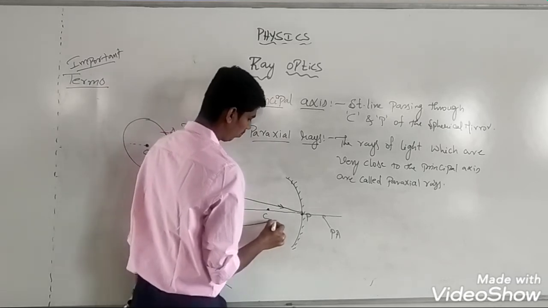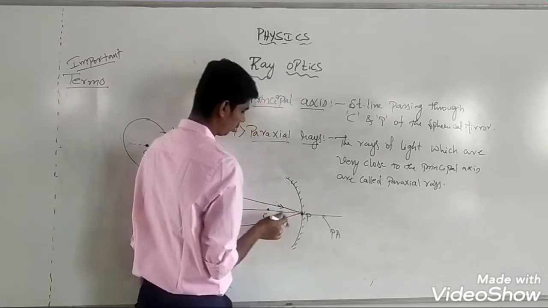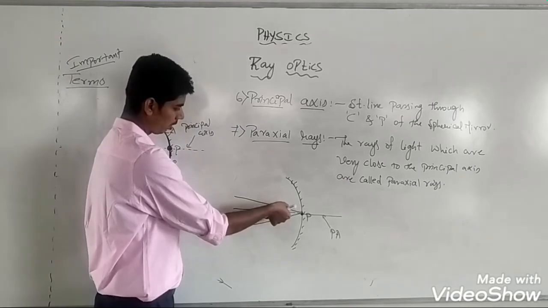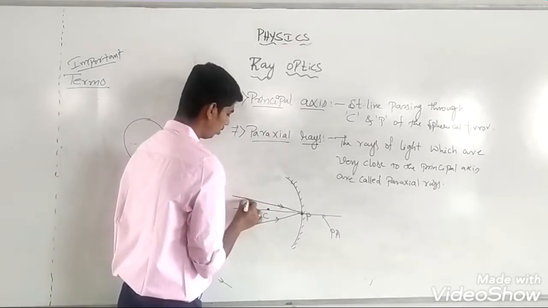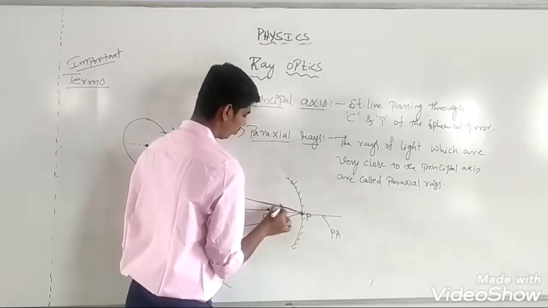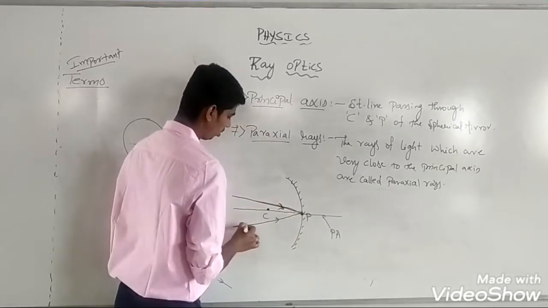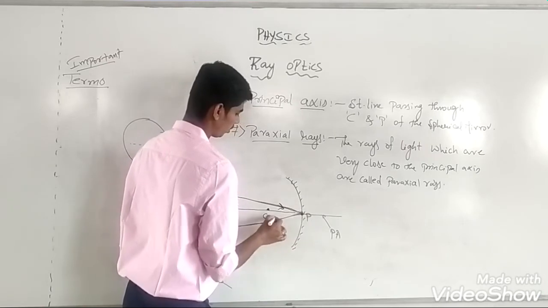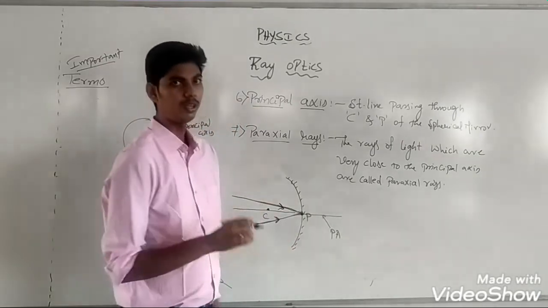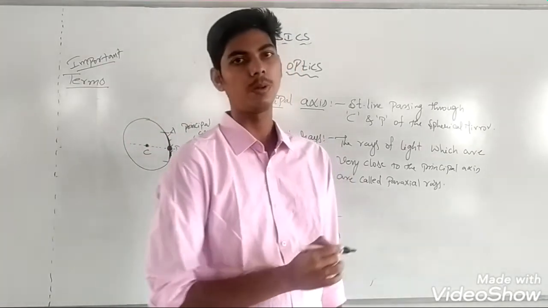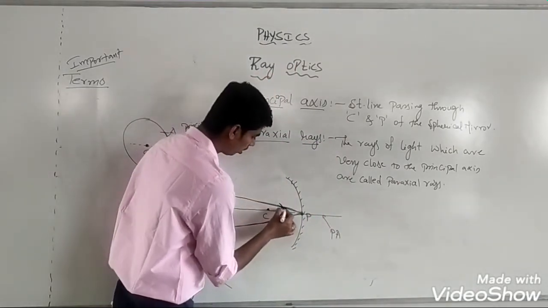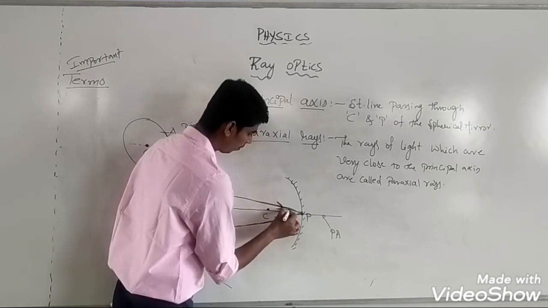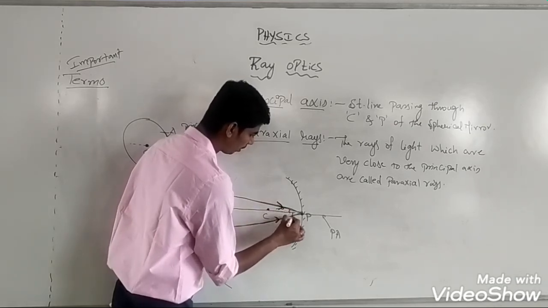Even this is a ray of light which is very close to the principal axis. Note, the distance between the principal axis and the ray of light is very small. So this is a ray of light which is very close to the principal axis, and even this is a ray of light which is very close to the principal axis. Such rays of light which are very close to the principal axis are called paraxial rays. And you can observe the paraxial rays make a very small angle with the principal axis.